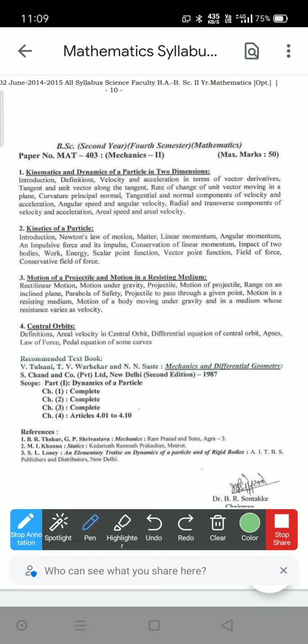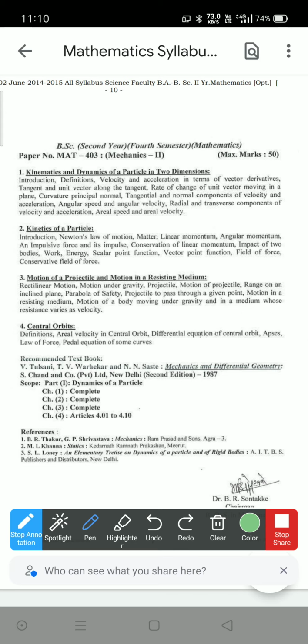Our third topic is motion of a projectile and motion in a resisting medium. Articles are rectilinear motion, motion under gravity, projectile, motion of projectile, range on an inclined plane, parabola of safety, projectile to pass through a given point, motion in a resisting medium, motion of a body moving under gravity and in a medium whose resistance varies as velocity. Our last topic is central orbits.